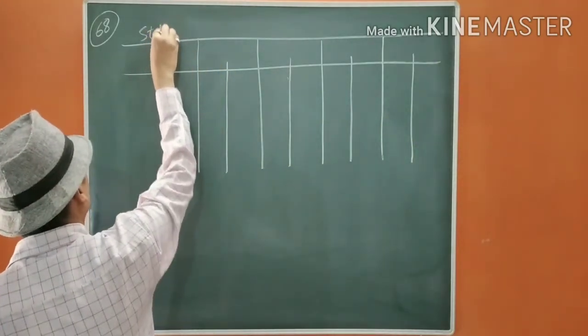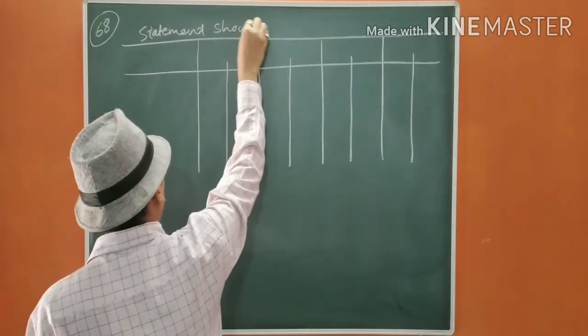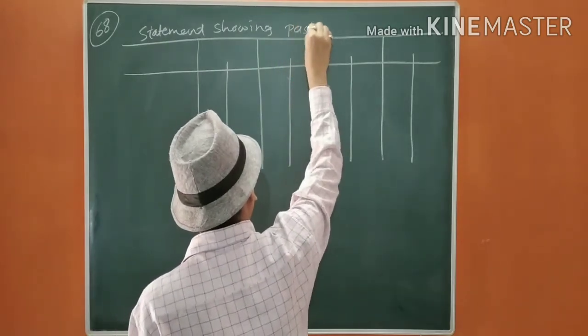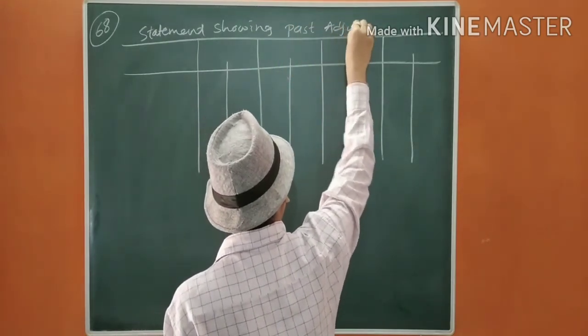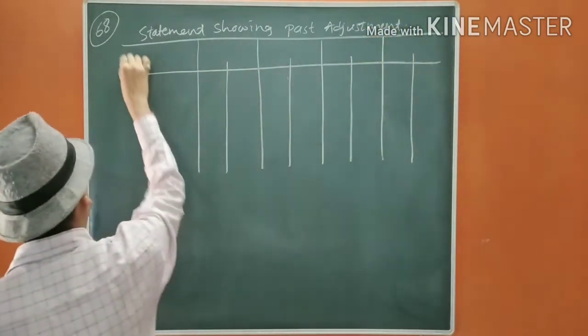Statement showing past adjustment, particulars.